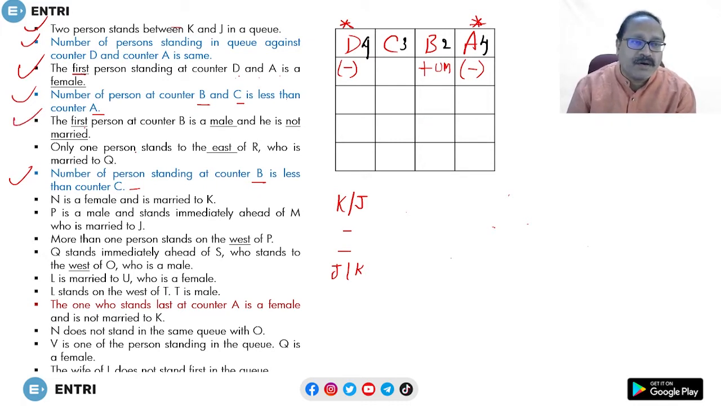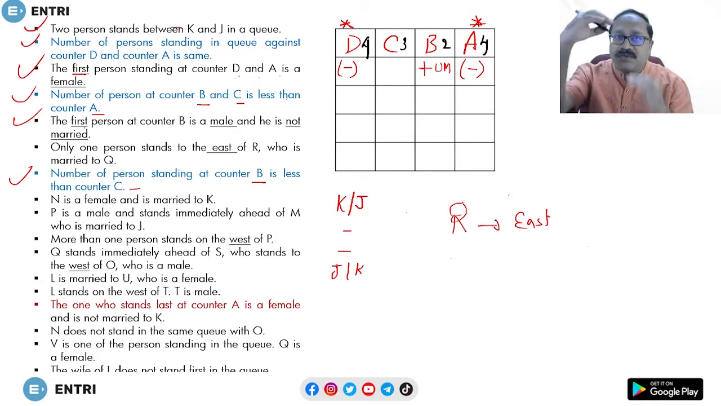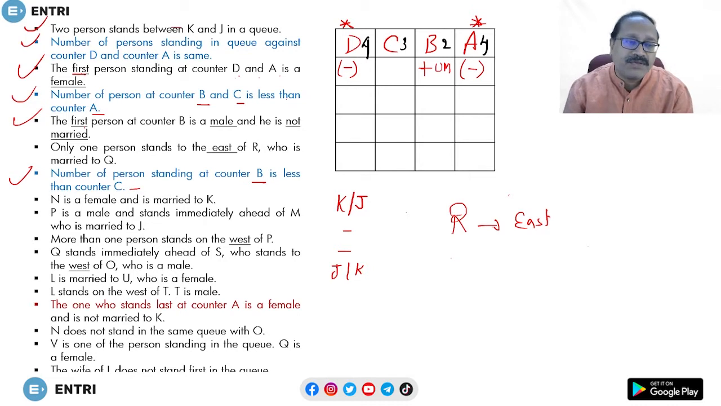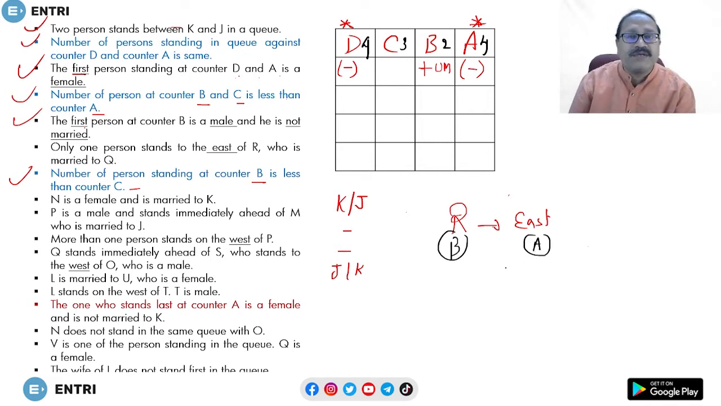Okay, this is done. Only one person stands to the east of R, who is married to Q. So only one person stands towards the east of R. This is R, and this is the east of R, the east direction. East, west, south, north, we know. So only one person stands towards the east of R. What does that tell us? The R counter must be B. Then only the people in counter A would be the only one person towards the east.